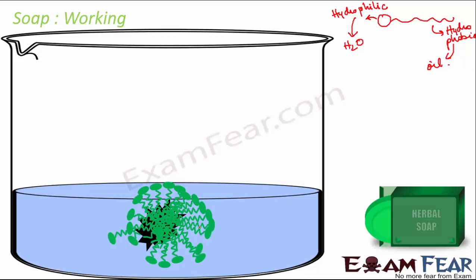So the main thing is that soap has a hydrophilic end and a hydrophobic end. The hydrophobic end helps in trapping that dirt, and the hydrophilic end helps to get dissolved away with the water. So as a result, the dirt gets washed away with the water. So this is how a soap works.